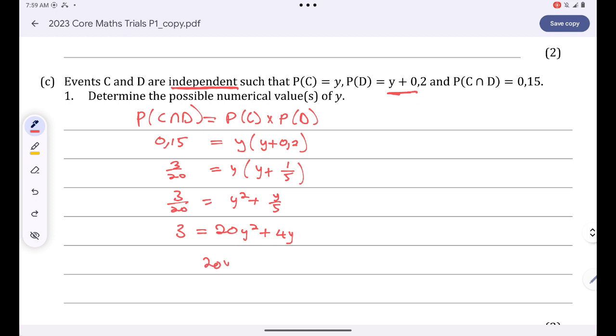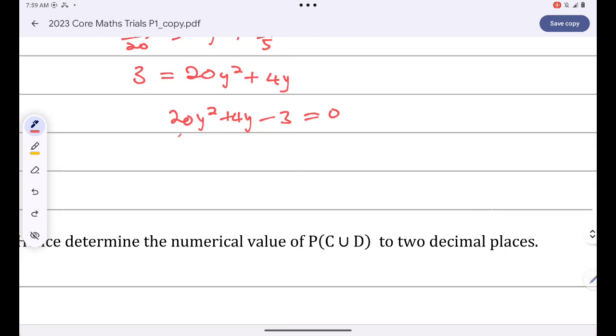And then I'll have 20y squared plus 4y minus 3 is equal to 0. I can therefore find the factors. That's 10y, 2y, 3 and 1, and then plus and minus. So therefore y is equal to 3 over 10, or y is just equal to negative 1 over 2,